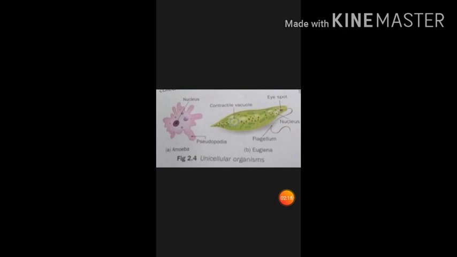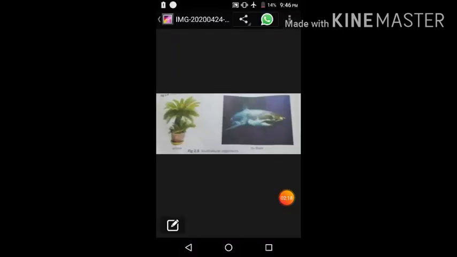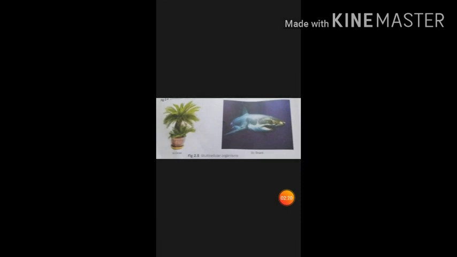Next one is the multicellular organism. Multi means many, cellular means cell. It means the organism which contains many cells in its body, and these groups of cells form the tissue, which combines to form an organ, then organ system, then the whole body or the whole organism is formed.